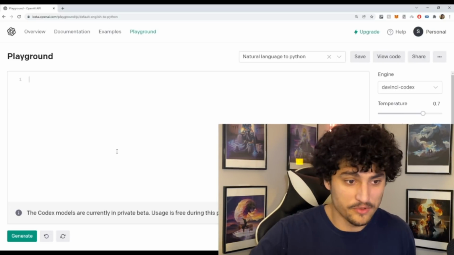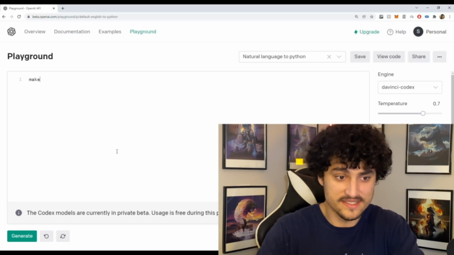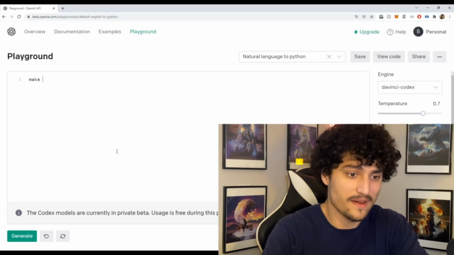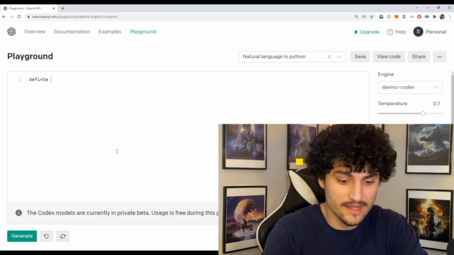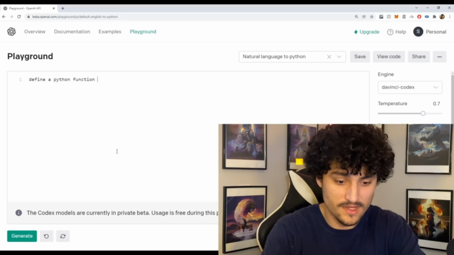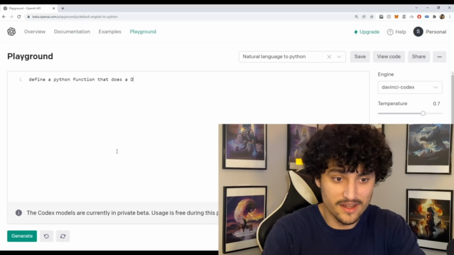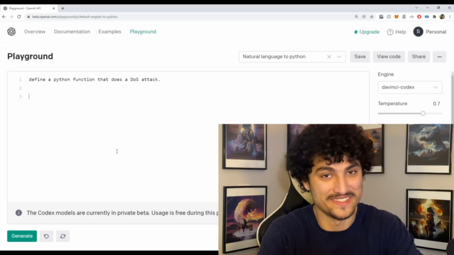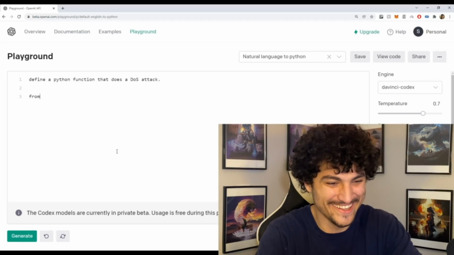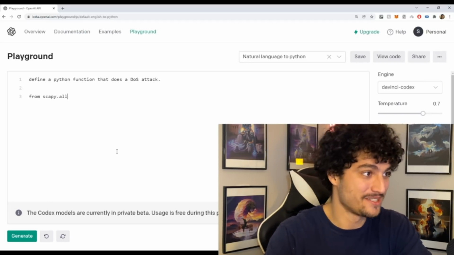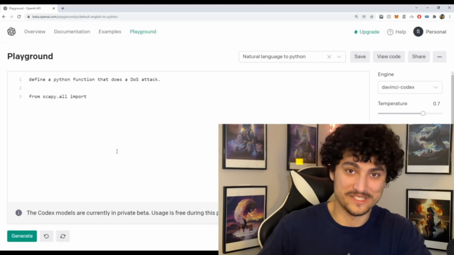For this example, all I'm going to say is one sentence again. Actually, I'll say: define a Python function that does a DOS attack, okay? I don't know if this is illegal. I don't think so. I'm a fan of cybersecurity, so this is for the purpose of research, of course.